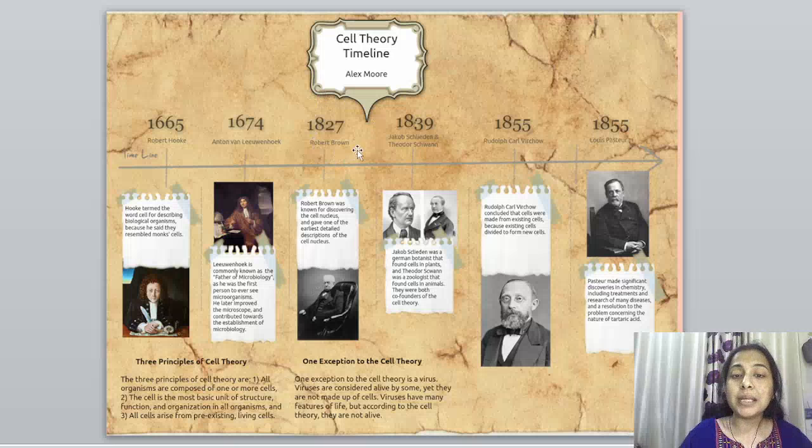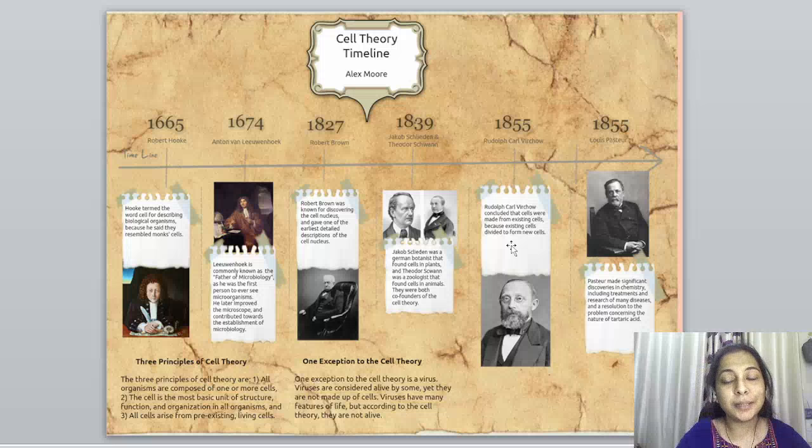Then in 1827, Robert Brown is known for discovering the cell nucleus, and let me tell you, he observed this in the cells of orchids. He gave a detailed description of the cell nucleus. Then in 1839, we have already discussed that M.J. Schleiden and Theodore Schwann gave the cell theory. They are the co-founders of the cell theory, and they gave these three principles. In 1855, Rudolf Karl Virchow concluded that cells are made from existing cells because the existing cells continuously divide to form new cells.